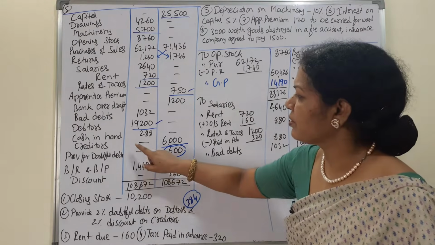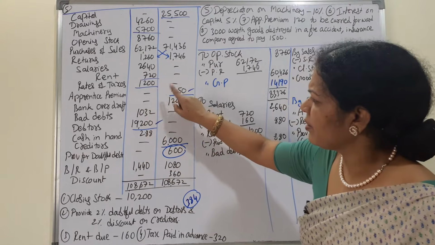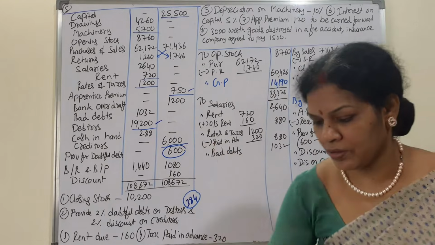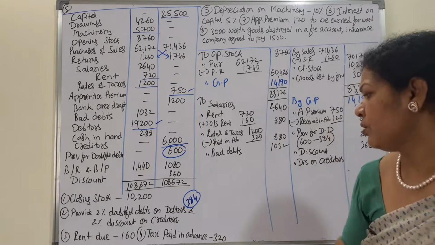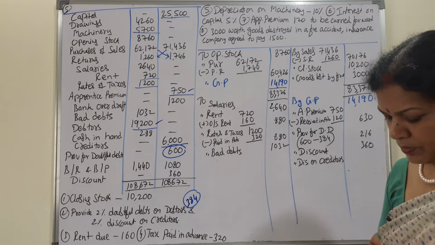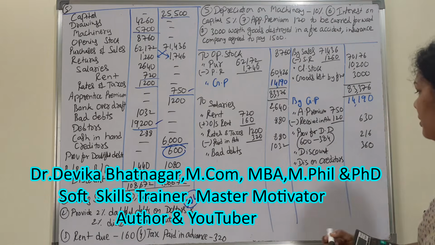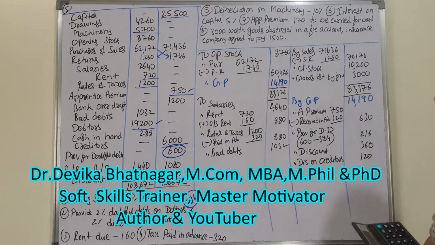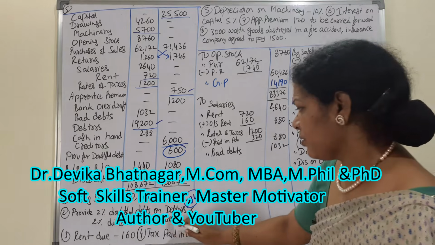Where is creditors? Yeah, it's here. 6,000 into 2%, 120. So discount on creditors is over.